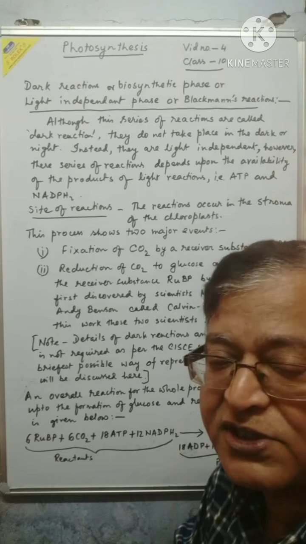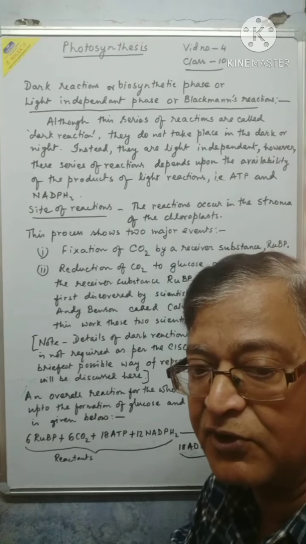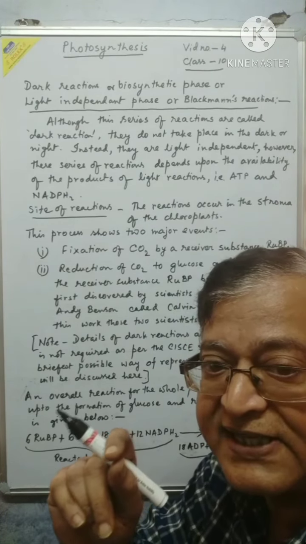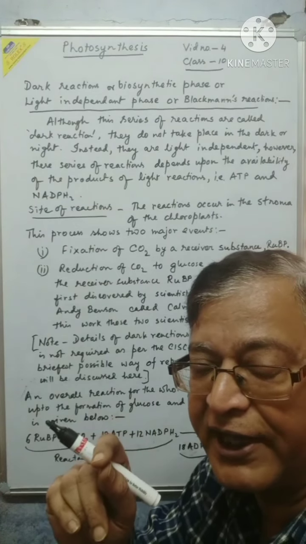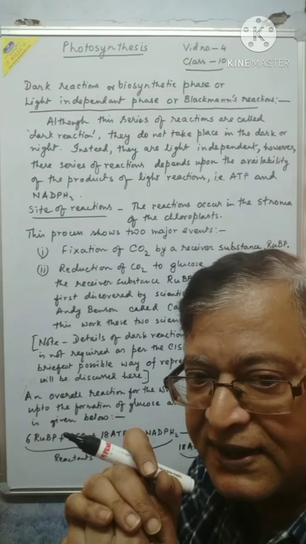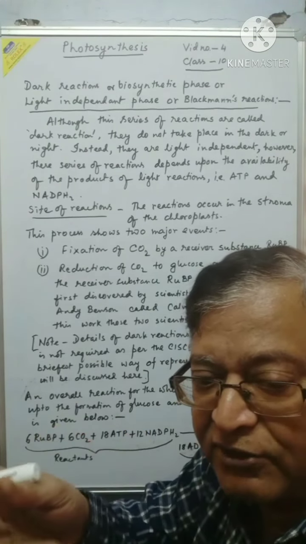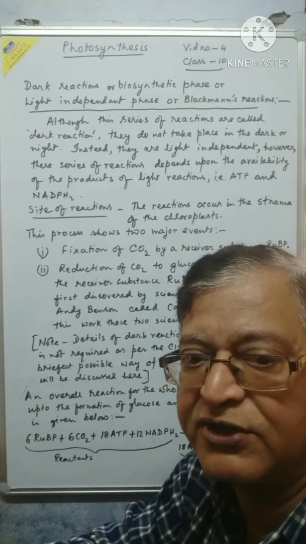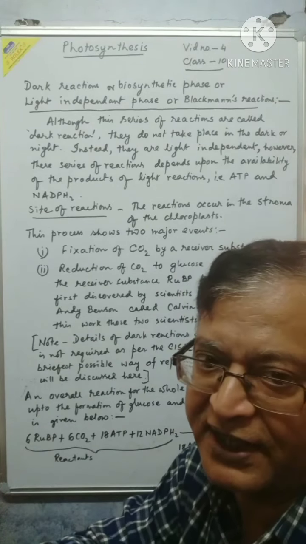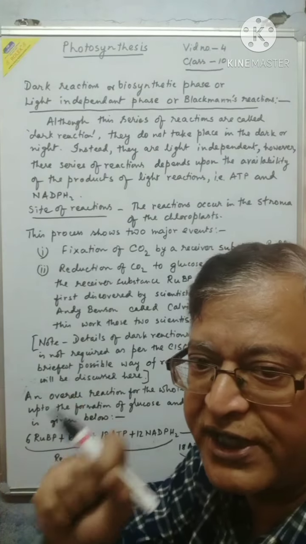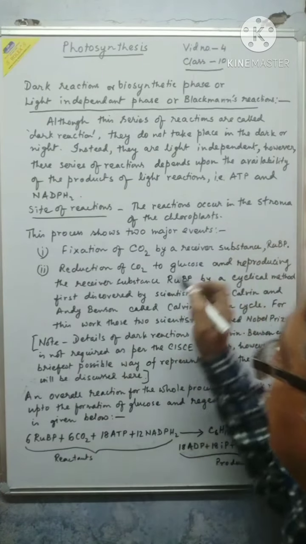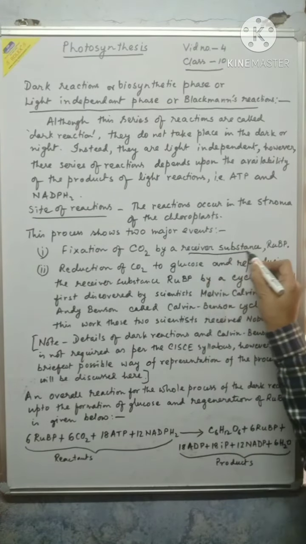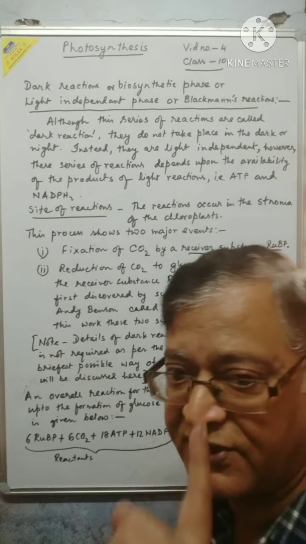This ribulose biphosphate is a 5-carbon compound and it receives one molecule of carbon dioxide, locks it and then puts it into the process of dark reactions. So first, locking of carbon dioxide takes place by means of the receiver substance called RuBP. This is the first event.